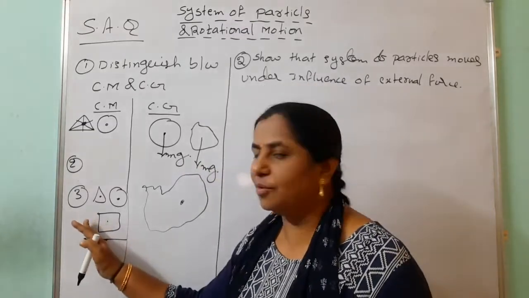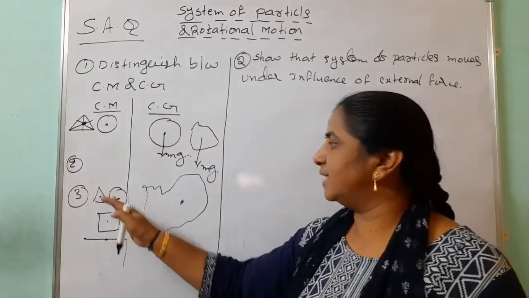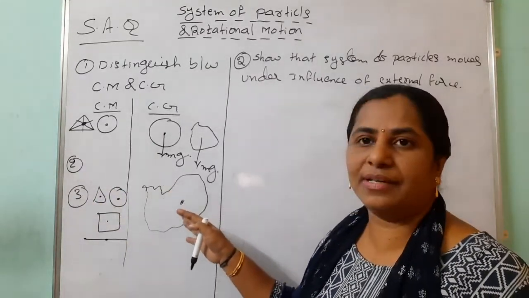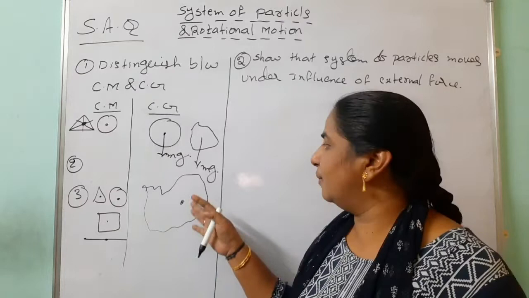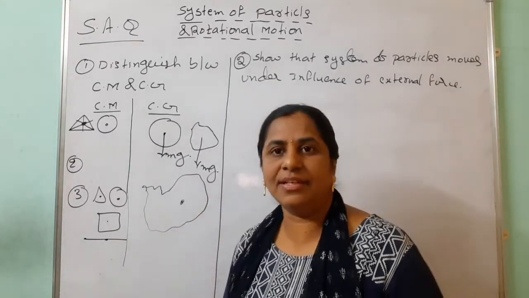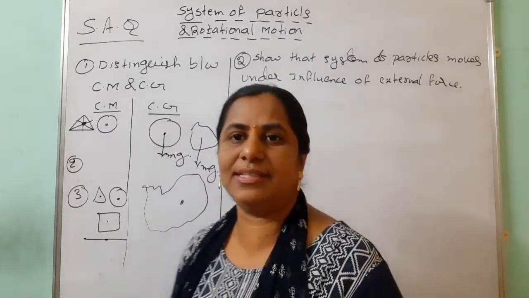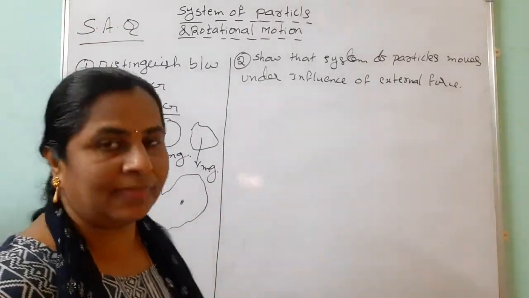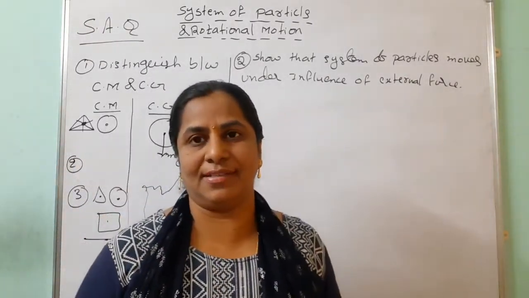So in the case of homogeneous bodies, center of mass and center of gravity coincide. But in the case of uneven bodies like rocks and all this, what happens? Center of mass is shifting towards the heavier side. So these are the differences between center of mass and center of gravity. Then come to our next short answer.